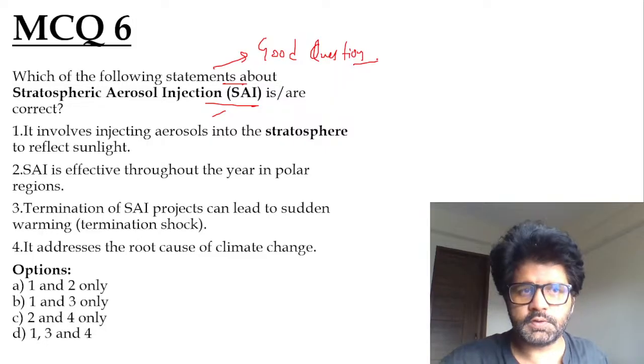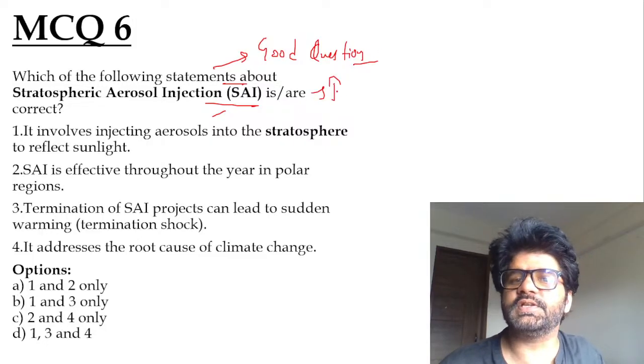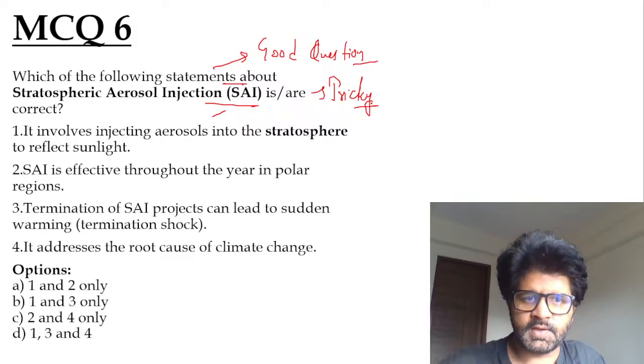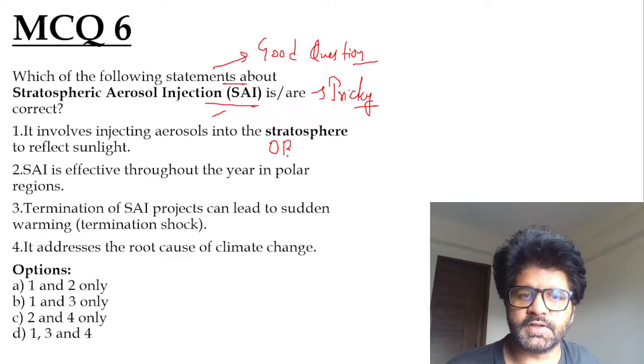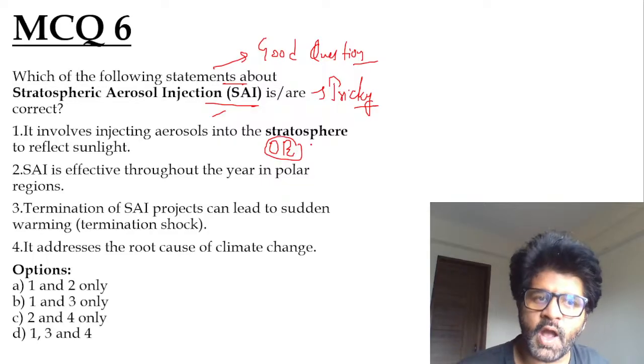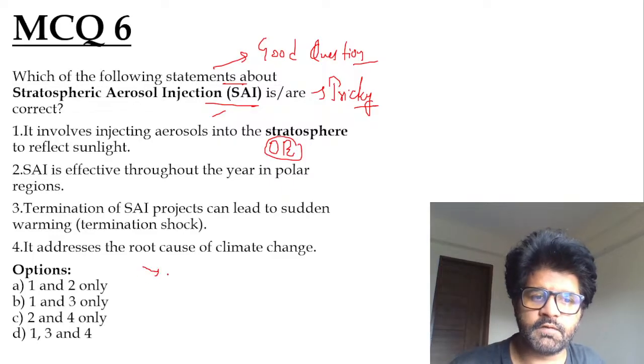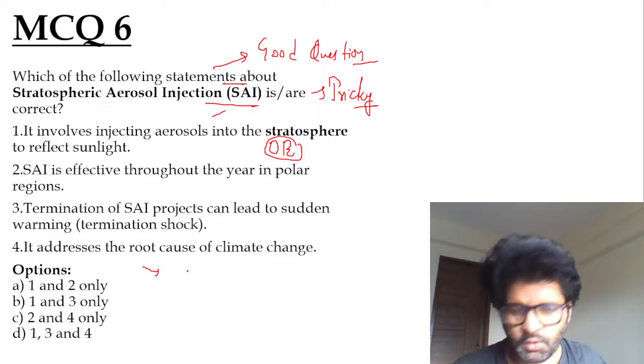What you will do when you encounter these kind of tricky questions, this is actually a tricky question, you know. So what you will do, you will do option elimination. Option elimination will help you more often than not. What is happening in this question? You have an idea about aerosol injection. You know why it is done, but there are so many statements, and UPSC started giving these kind of four-statement questions now. So you have to eliminate things.